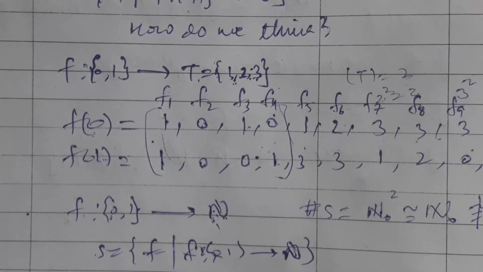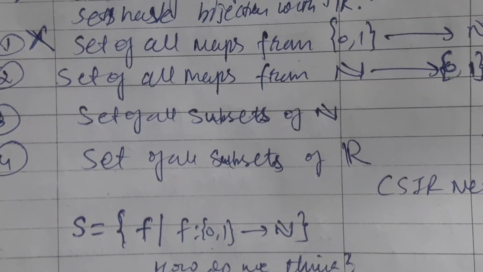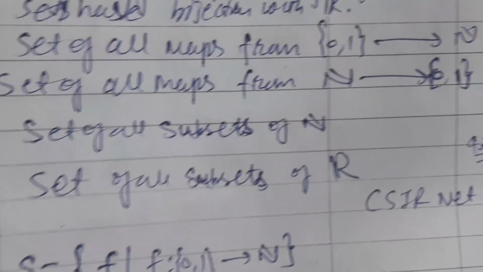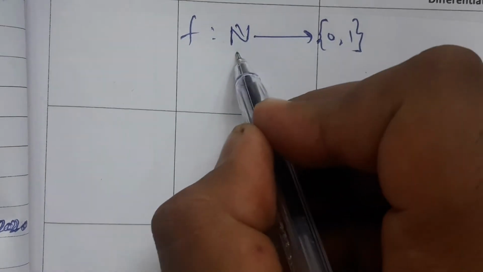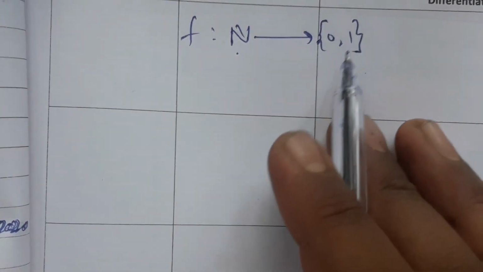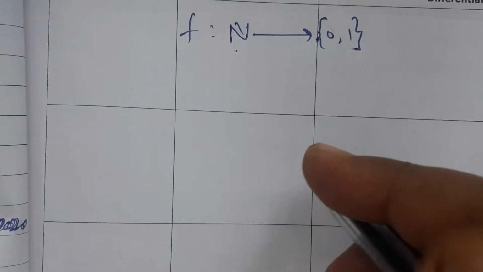Now let us discuss option 2. Option 2 says the set of all maps from the set of natural numbers to a set whose cardinality is 2. So these functions f have input the set of natural numbers and output only two elements. How do we think about this?